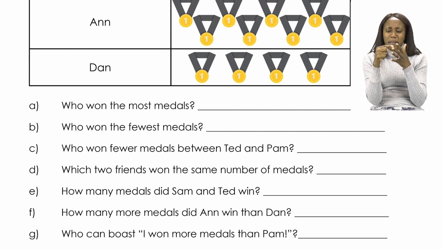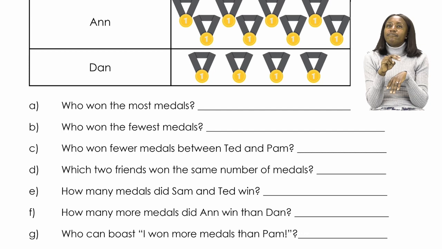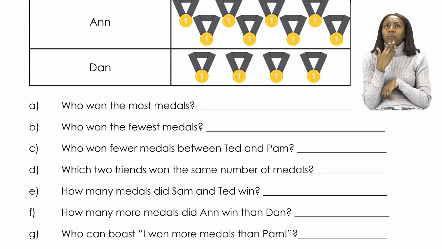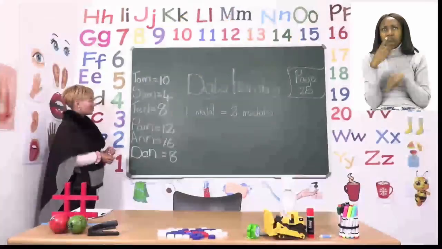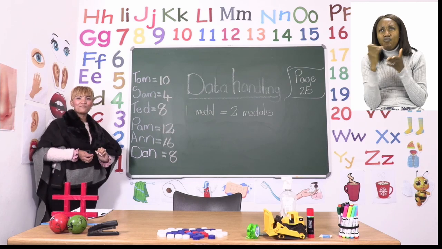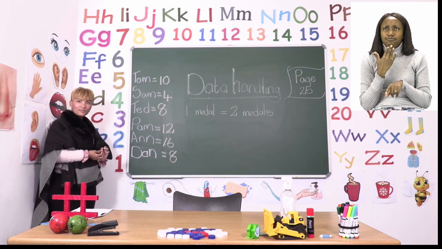Let's quickly go back to our booklet on page 25, and now we will have a look at the questions. I am going to do 2 examples with you as well. So let's look at number D. Let's read number D. It says, which 2 friends won the same amount or the same number of medals? Now let's quickly come back to the board. Let's see. Are there 2 friends here who won the same amount of medals?